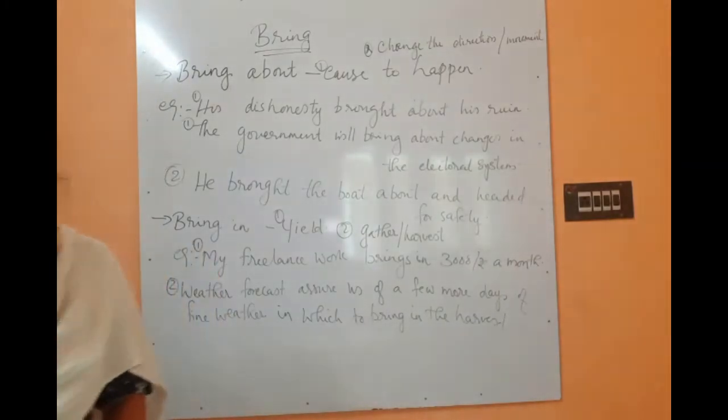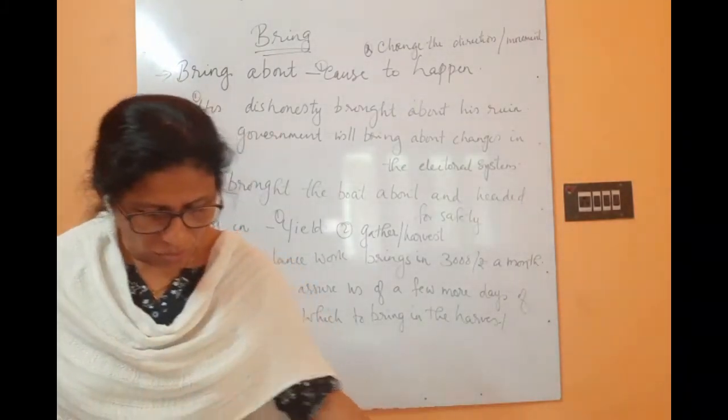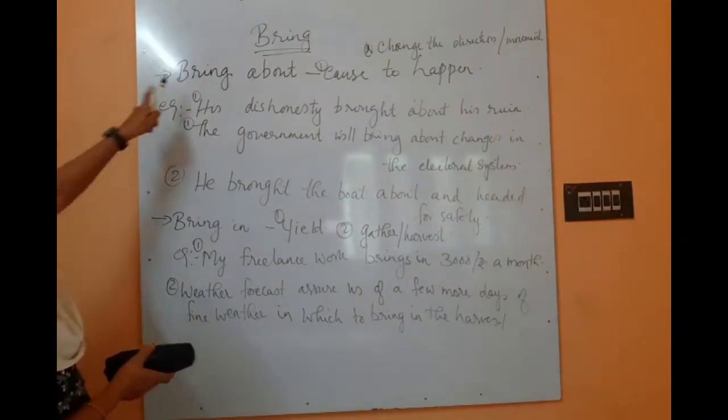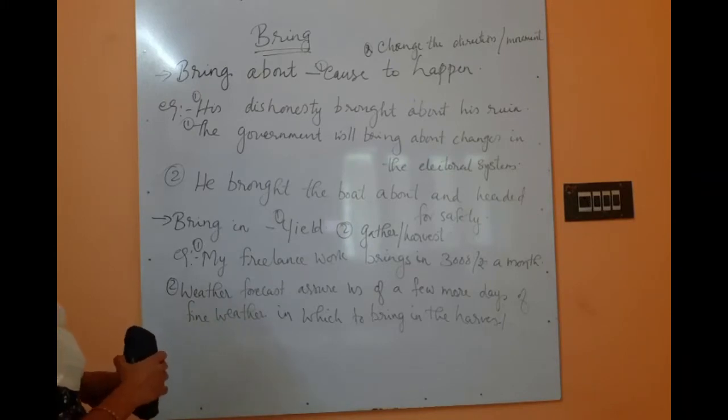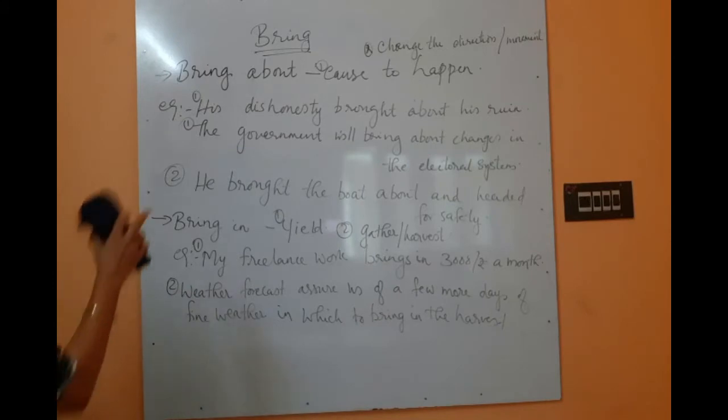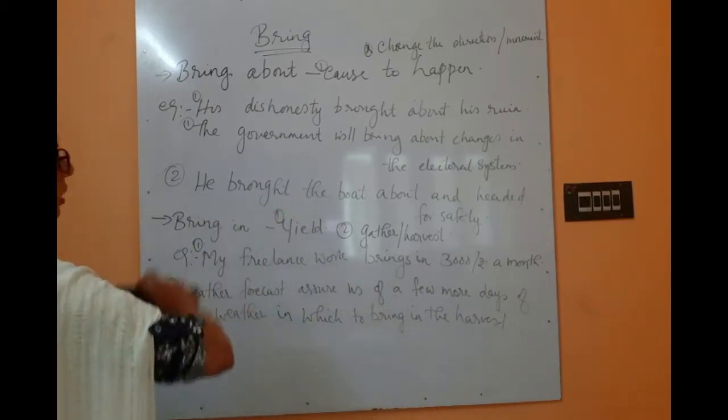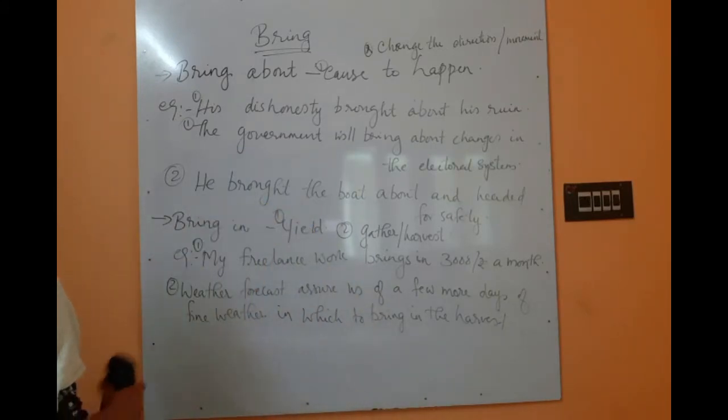Next phrasal verb is bring on. First, to recap: bring about means cause to happen or change the direction of the movement. His dishonesty brought about his ruin, and the second meaning, change the direction: he brought the boat about and headed for safety.